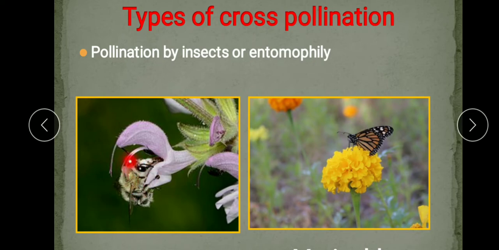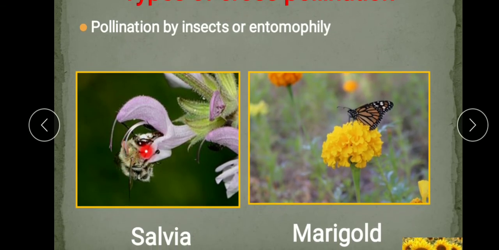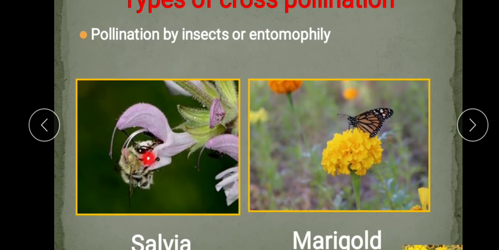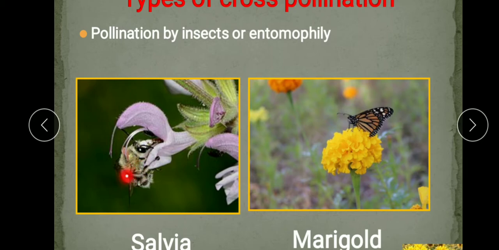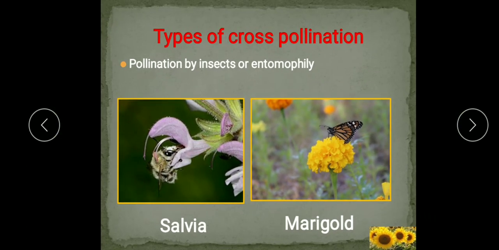So pollen grains are sticky, so they attach to these parts of the insects and can be carried easily to the stigma of another flower. And the stigma is also sticky, so as it receives the pollen grains, it does not allow them to fall. So understood? This is the pollination by insect, also known as entomophily.